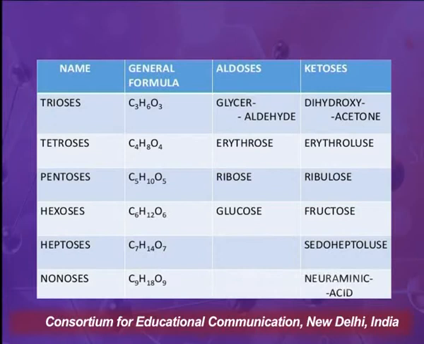So just to summarize it, if we talk of aldotetroses, we can take erythrose and threose as examples, and a ketotetrose will be erythrulose. And if we talk of pentoses, the aldopentose is ribose and the ketopentose is ribulose. If we talk of aldohexose, then the example is glucose. And if we talk of ketohexose, then the example is fructose. Here I have just taken one example. There can be many of these.